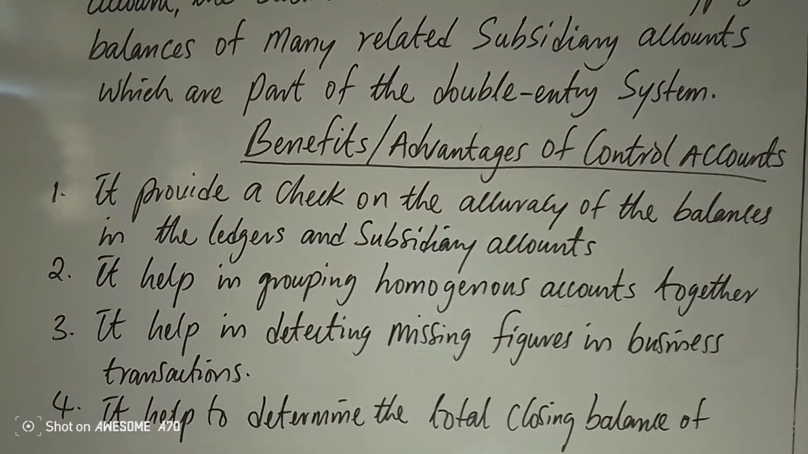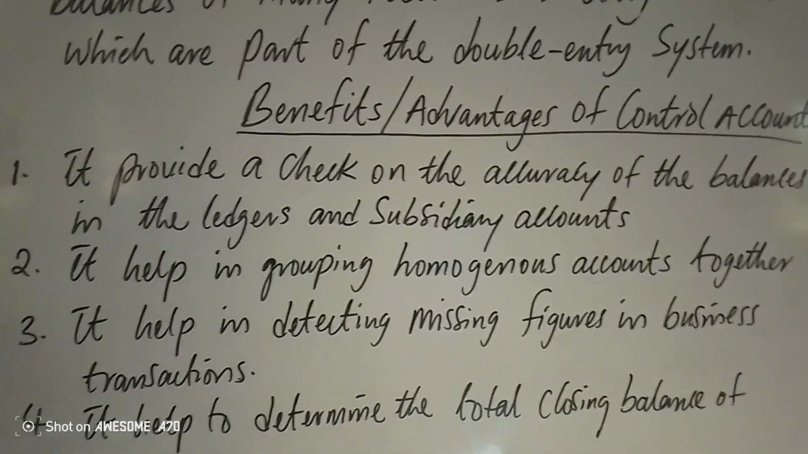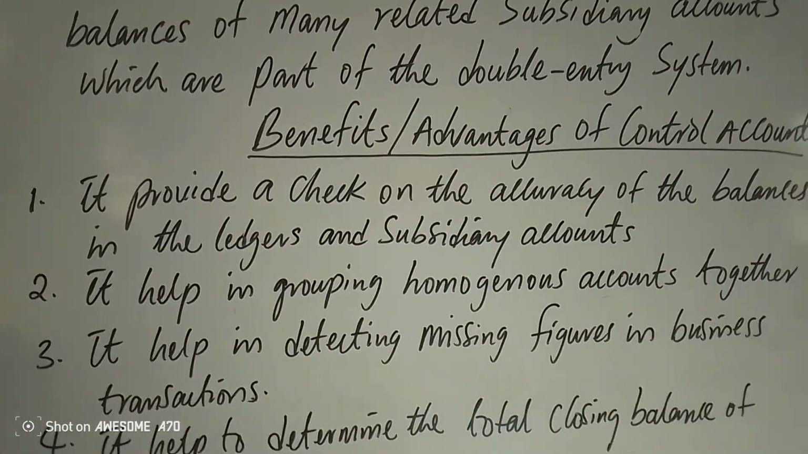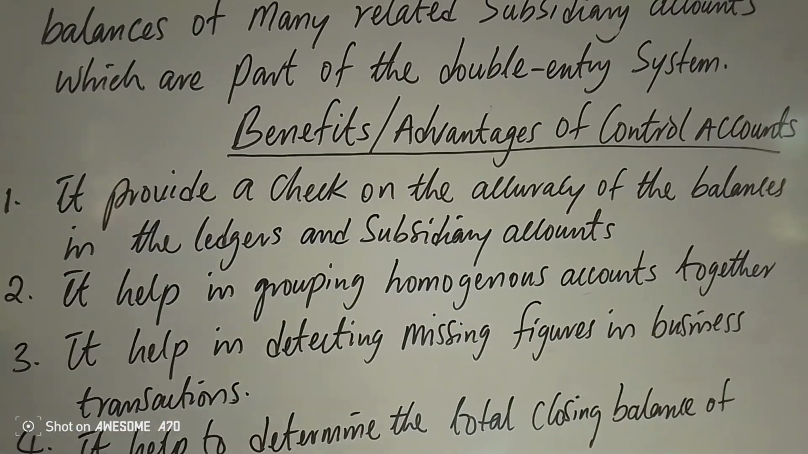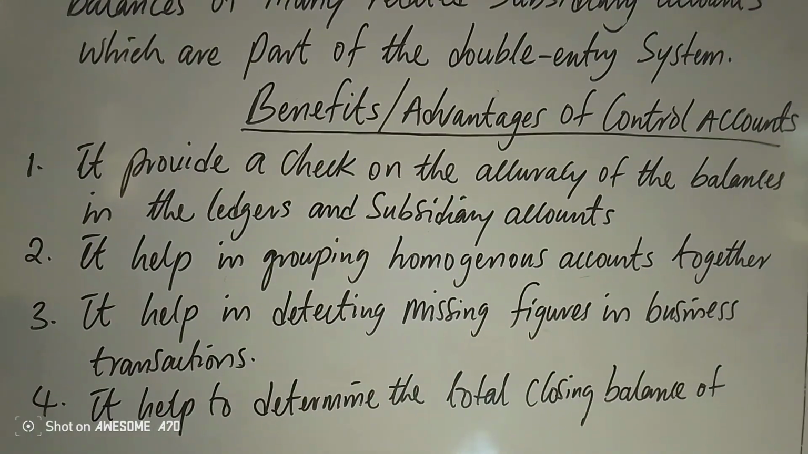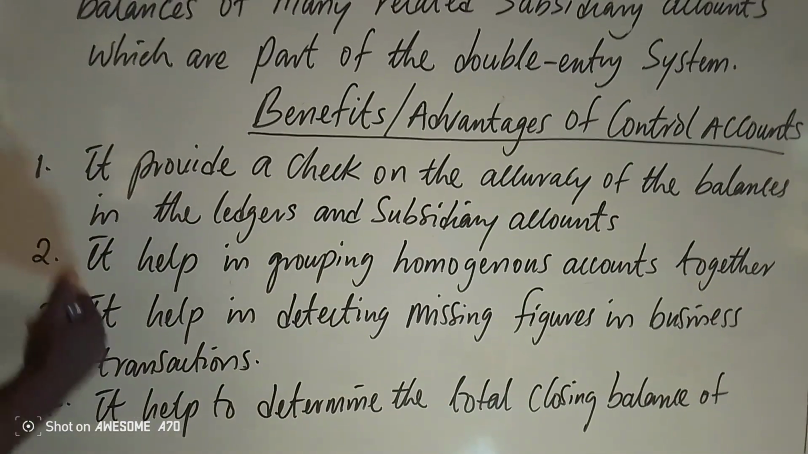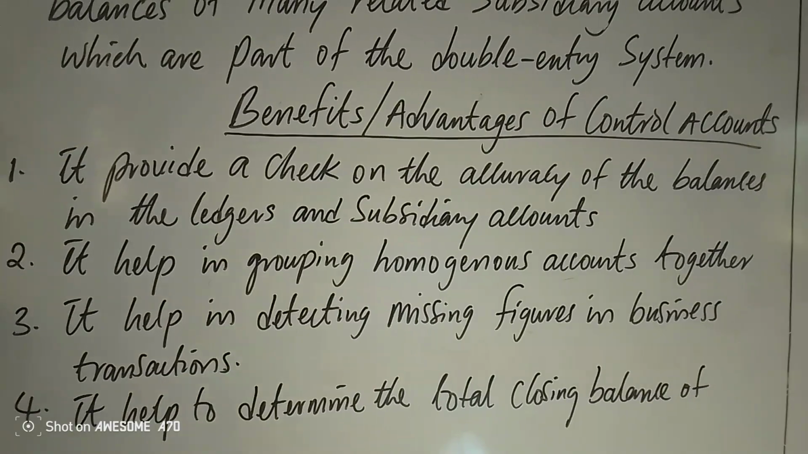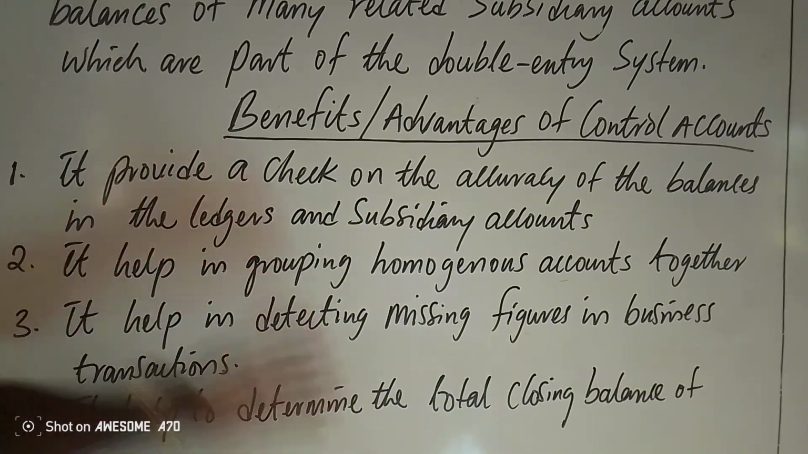When you post transactions into ledger accounts, you prepare a trial balance to see whether the transactions that were posted into the ledger accounts are correct. Though sometimes the trial balance will balance, but the transaction will be wrong. And that's why we have errors affecting and not affecting the trial balance. But a check must be prepared to determine this. So a control account is just like a trial balance which is prepared.